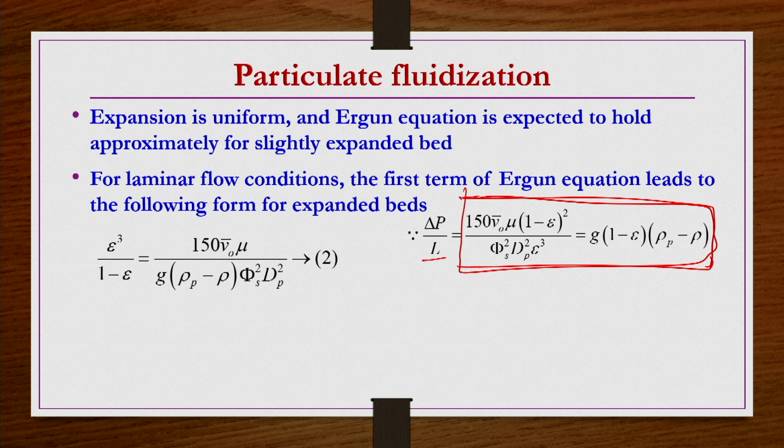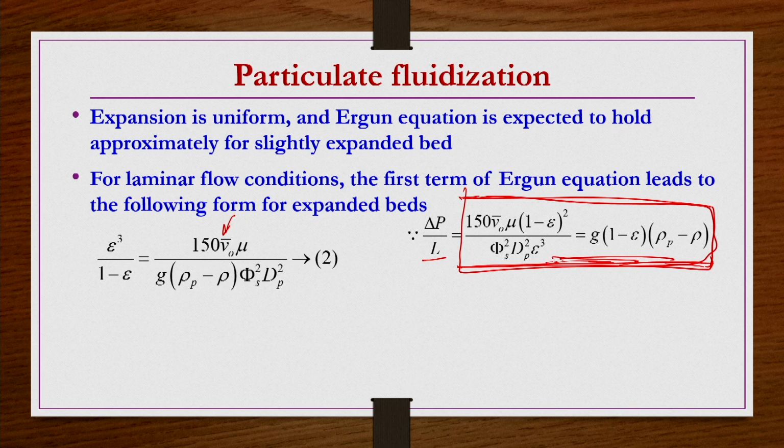So, remember, this equation here is exactly the same kind of equation as for the minimum fluidization velocity. When you use the same equation for the calculation of minimum fluidization velocity, epsilon m, the voidage at minimum fluidization velocity, is known. It was not an independent variable, it was a dependent, known, input variable, that is what we have seen. And then the superficial velocity corresponding to minimum fluidization, that is the V0m bar, was the independent variable. So, we used this equation to get the V0m bar from here.